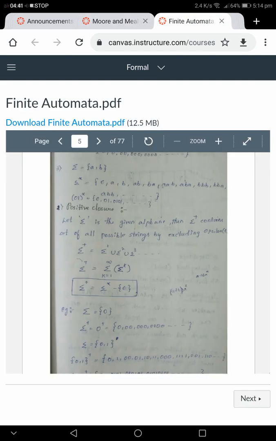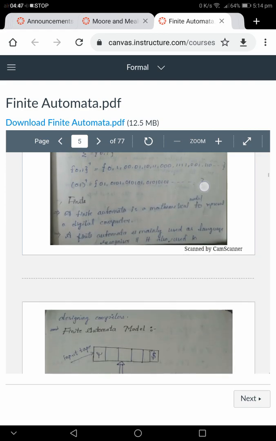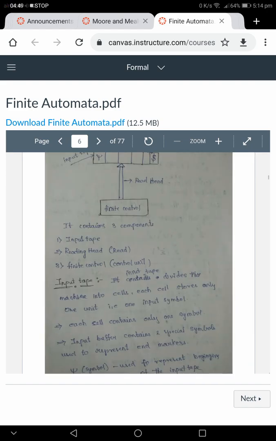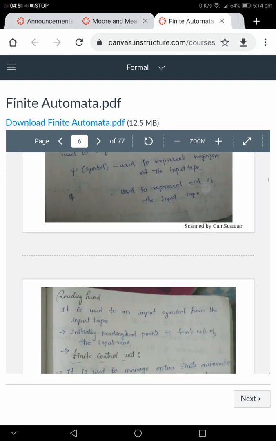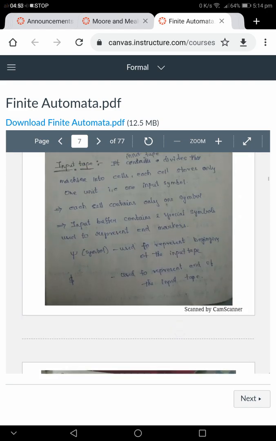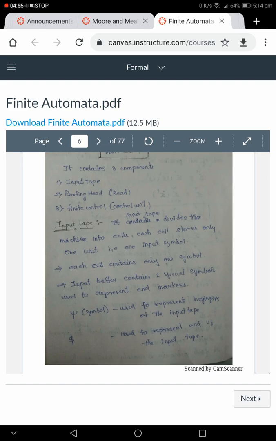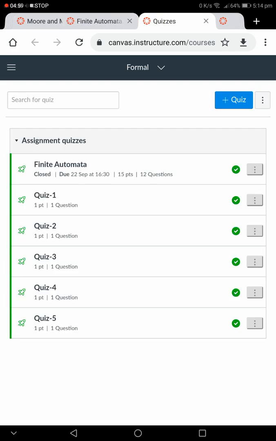Next I also provided the lecture material. Finite automata is one of the modules which is completed, so I provided lecture material for this module. In this way I published for different modules also within Canvas. I have conducted quizzes on finite automata, one of the modules which is completed.